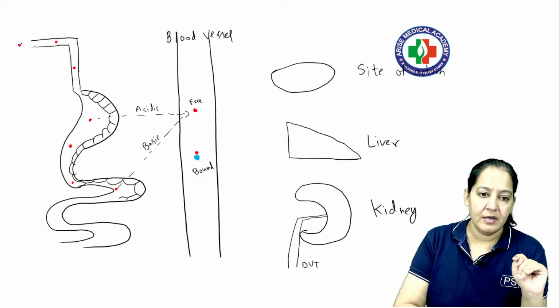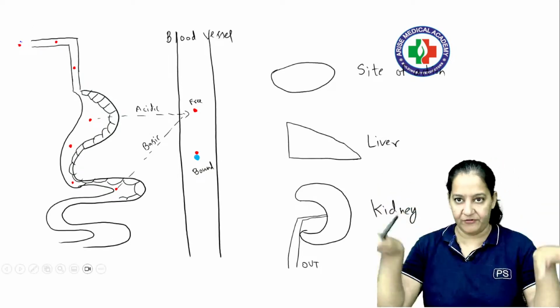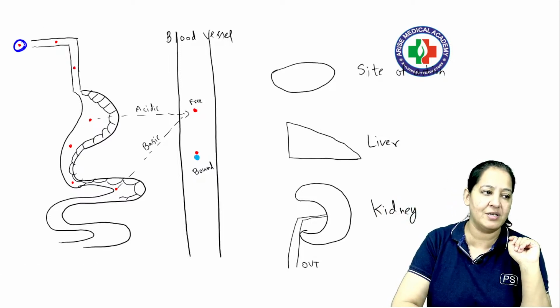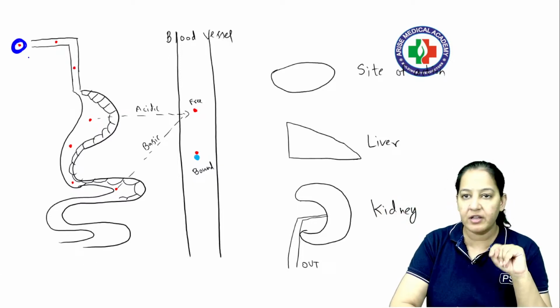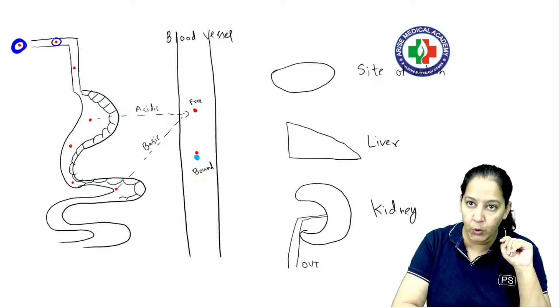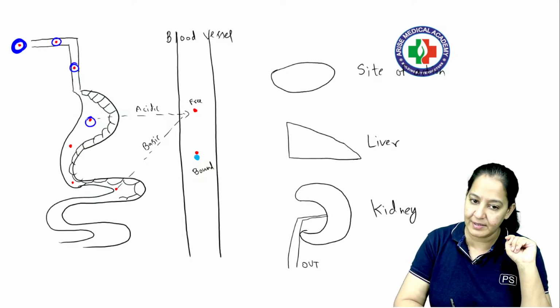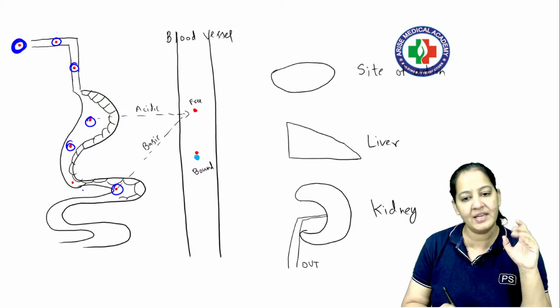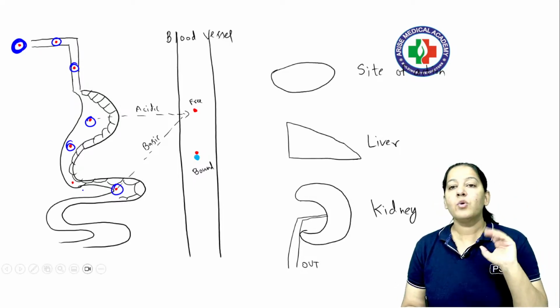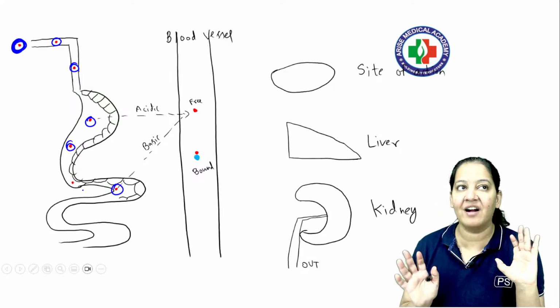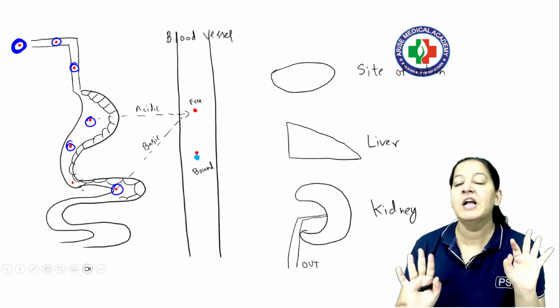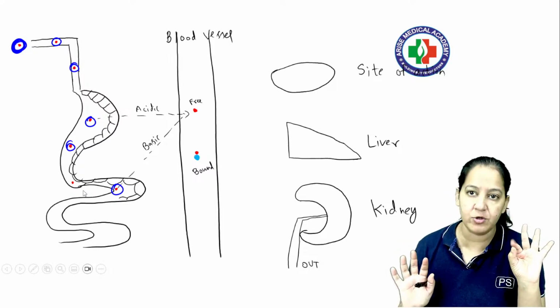Imagine this is your patient. This is the diagram of your patient. Imagine this is the drug. The patient is taking the drug via the oral route. So where will the drug go? The drug will go in the mouth, the esophagus, the stomach, and the intestine, then it will get absorbed and go into the blood. So what do you want? Being a doctor, let me ask you a question very clearly. Do you want your drug to be absorbed or excreted?